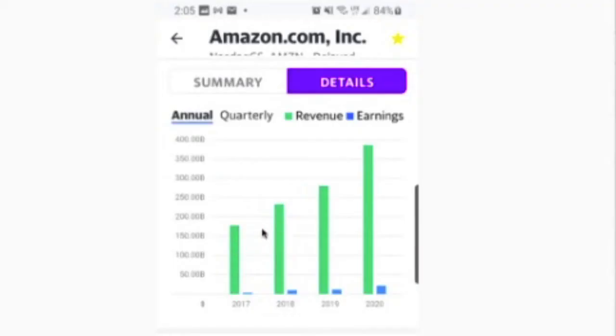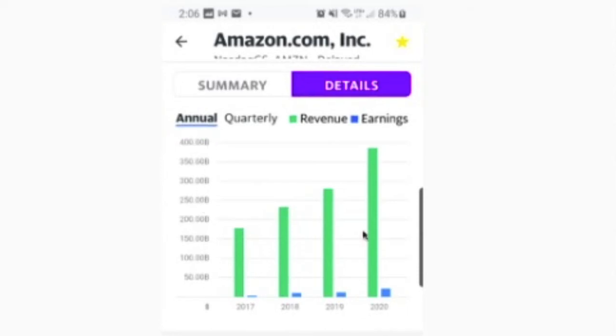All right, so this is the first stock that I'm showing you that I own that has revenue coming in. And you see the blue? The blue is positive now. It's above the 0. And as you can see, this is going from 50 billion up to 400 billion. Amazon is a profitable company. Every year they're bringing in more revenue, and every year they're making a bigger profit.